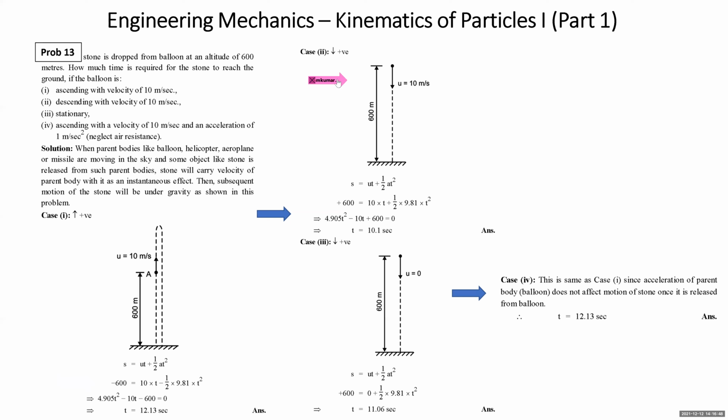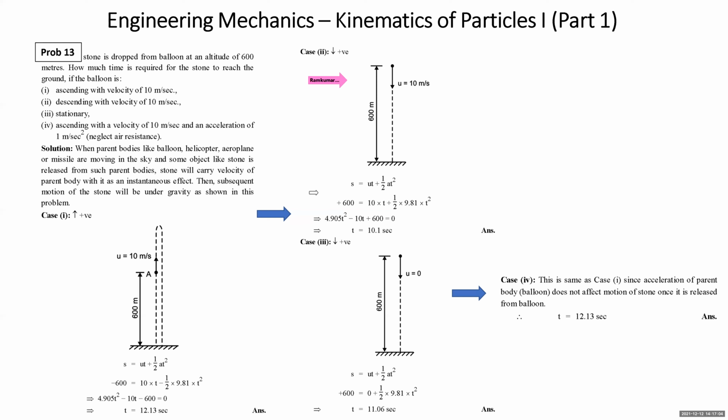Now we come to the second case. In the second case, the balloon was descending with the velocity of 10 meter per second at an altitude of 600 meters. This means it is as good as somebody has thrown the stone with a velocity of 10 meter per second downward from an altitude of 600 meter.